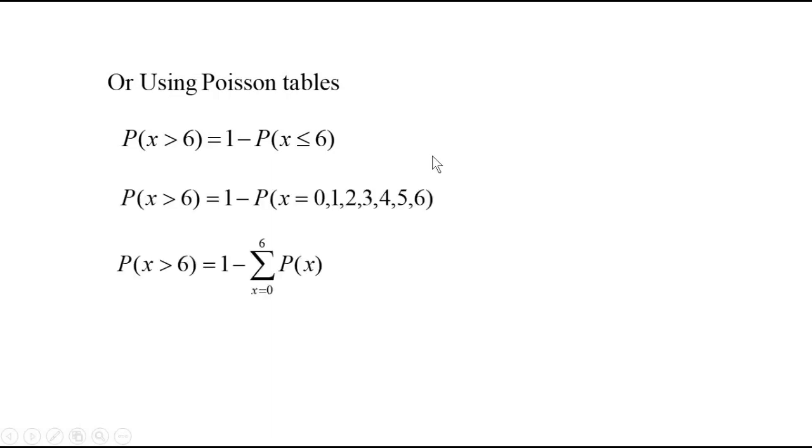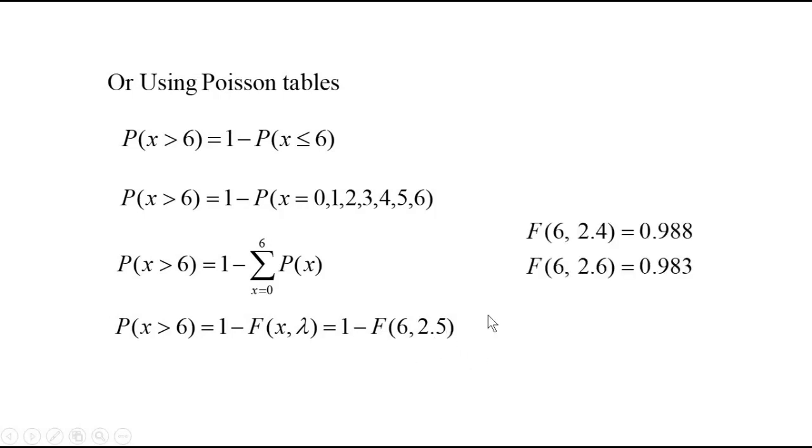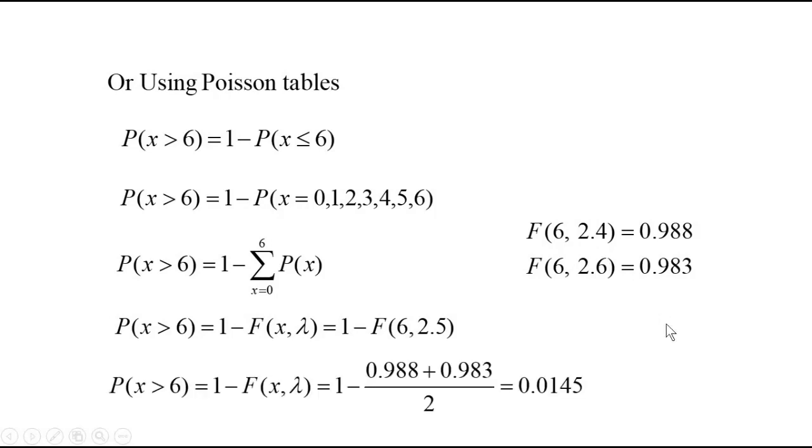Now if you are using the tables, you know that probabilities for greater than 6 are not available; probabilities up to 6 are available. Which is nothing but capital F of 6, lambda, meaning adding all the probabilities up to 6. So subtract that from 1 and you will get the answer. But 2.5 is not available in the tables, only 2.4 and 2.6. Now you can take the average of these two and subtract from 1. It is the same as the answer we got using the calculator.